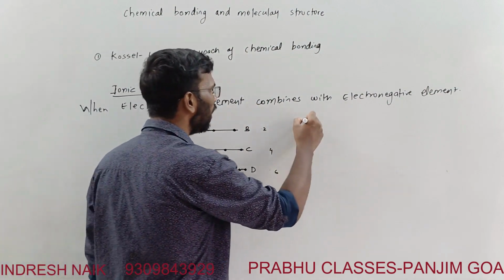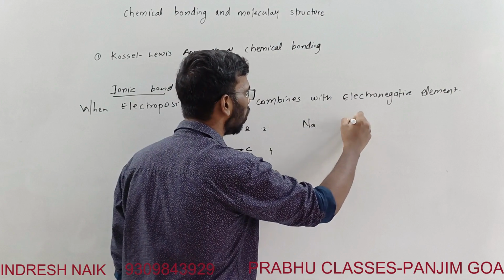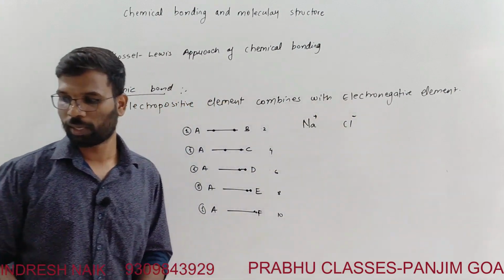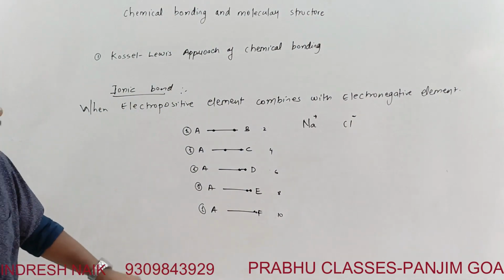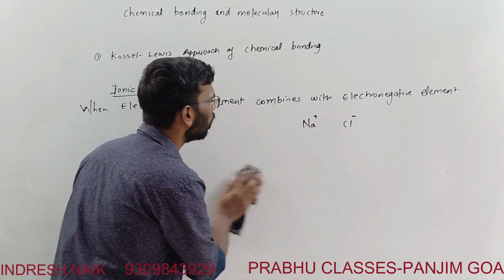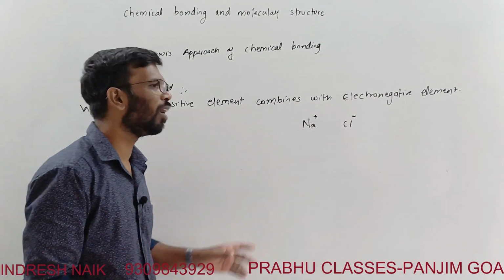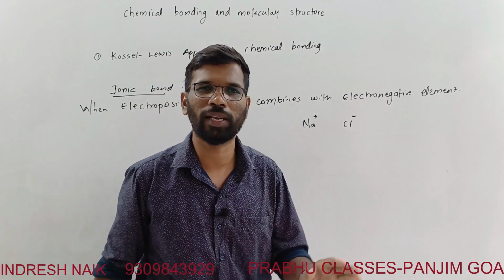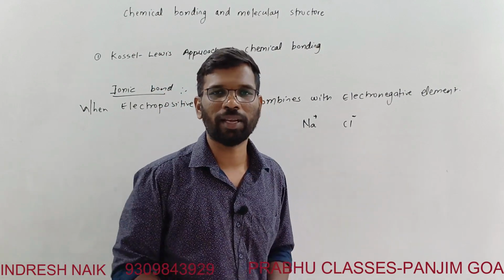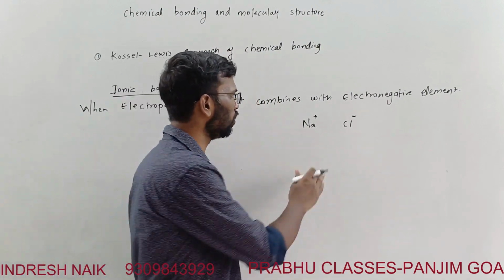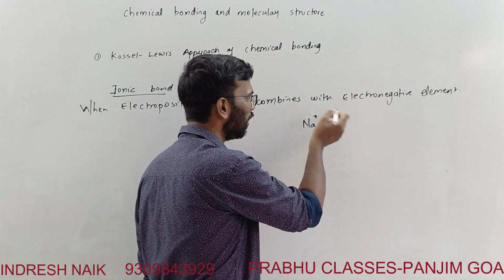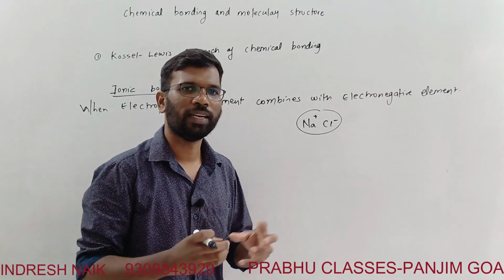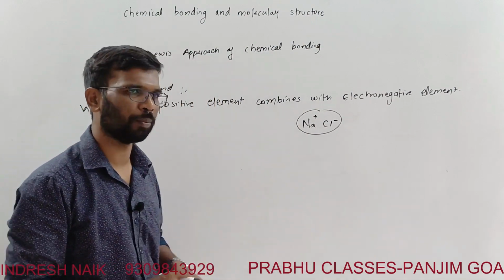For example, if Na and Cl combine, Na loses its electron and chlorine gains an electron. Sodium by losing an electron attains a noble gas configuration, and chlorine by accepting an electron also attains a noble gas configuration. So there are complete positive and negative charges, and there is a force of attraction between them. That is how the ionic bond is formed. This is one example.